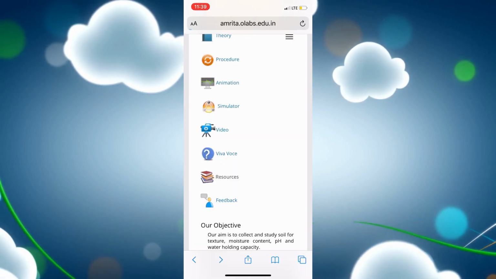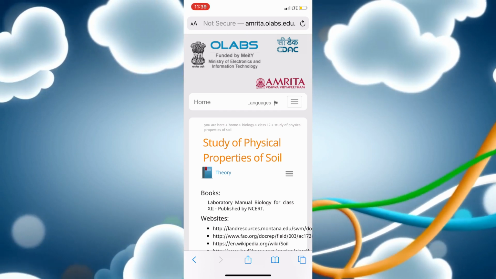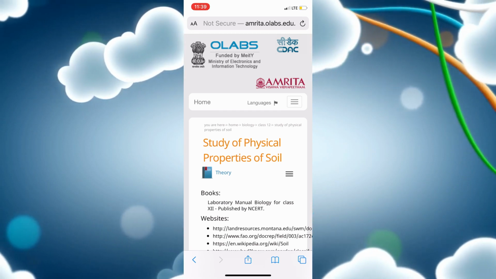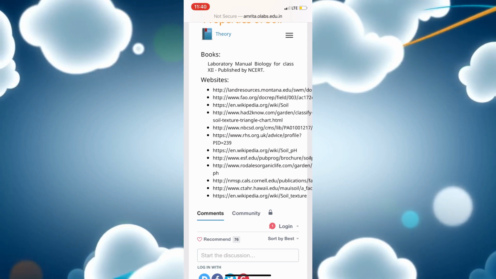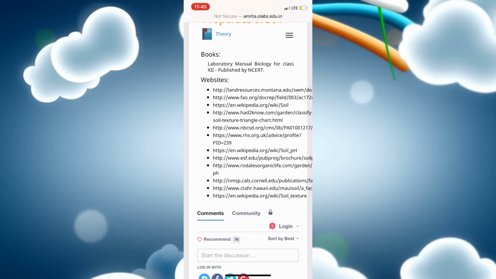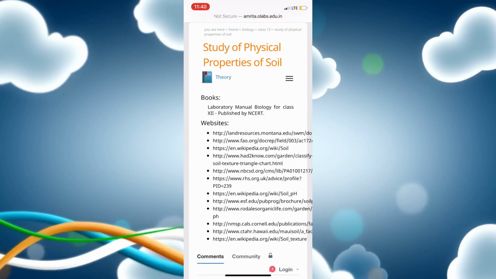If we click on resource, we can see from where we can take references for the properties of soil. The book references are there, and most important, the websites also they have provided us. It becomes easier for us to learn things, or if you want to scrutinize your practical things, you can go and refer to these sites. As soon as you click on any of these websites, you will be directed to that website.